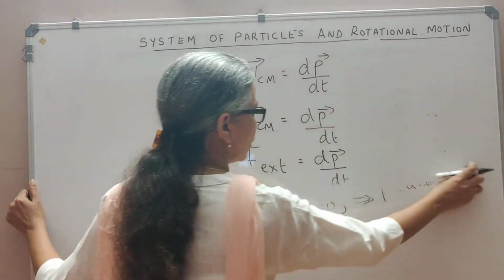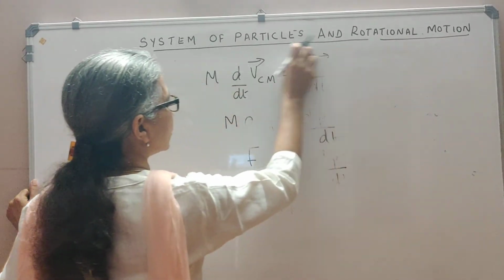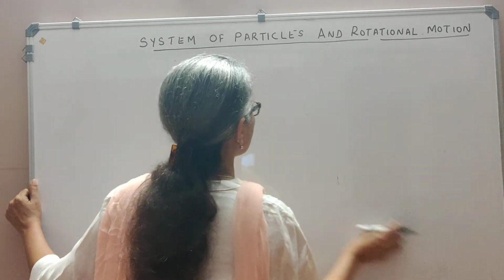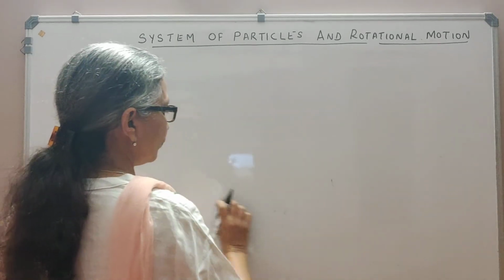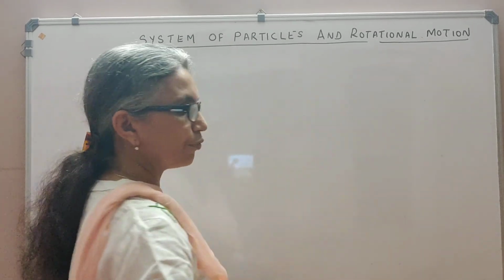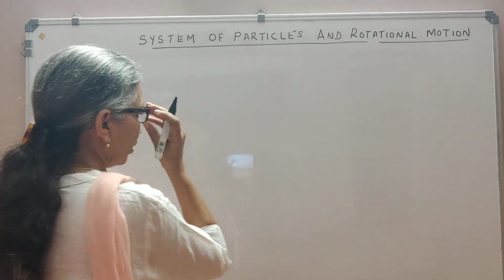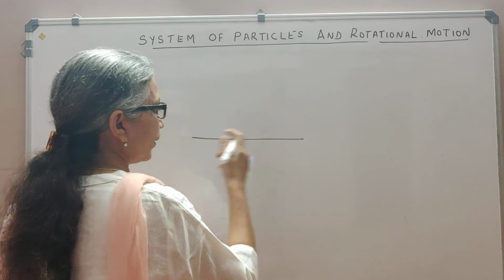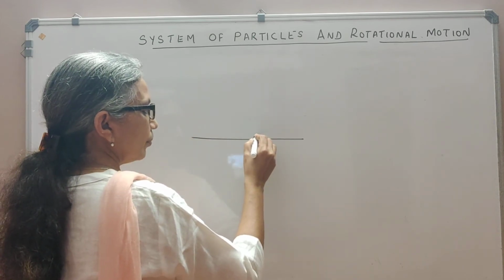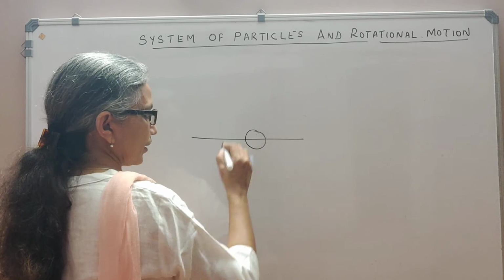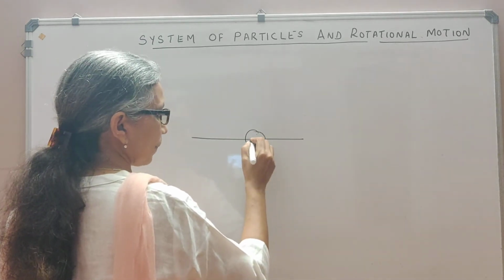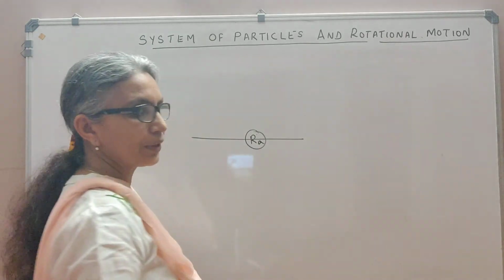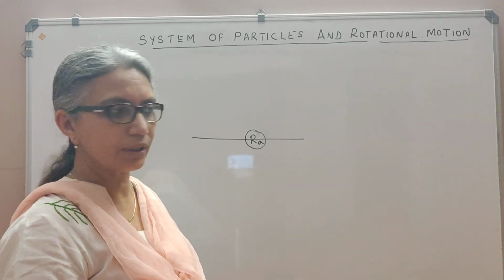So we have this example given in your textbook. The example given in your textbook is, suppose we have the radioactive disintegration of radon. Let's say initially we have a nucleus which is at rest. And it is going to split into two, radon and alpha nucleus.